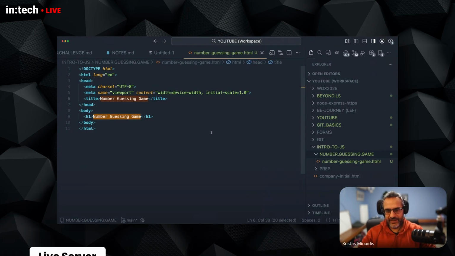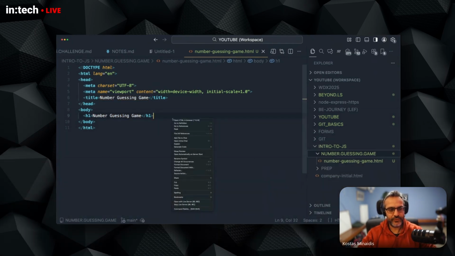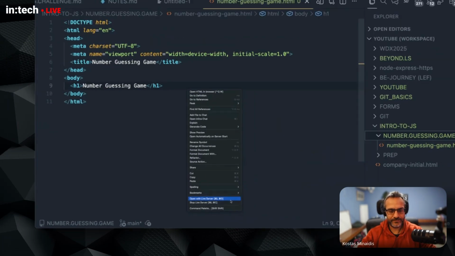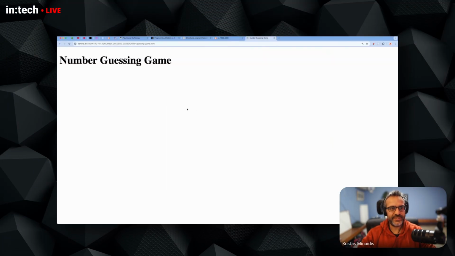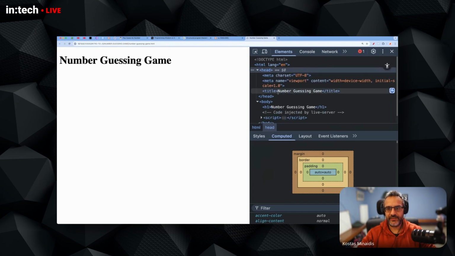up in the browser. I have Live Server installed, which lets me run this locally in a professional manner, served through a server. So I will right click and open with Live Server so I can see it in my browser. You can see the page here. So now I can start writing the code. Here's the H1, and the title is shown up in here. So this part shows in here and this one shows in here. This is a basic boilerplate.